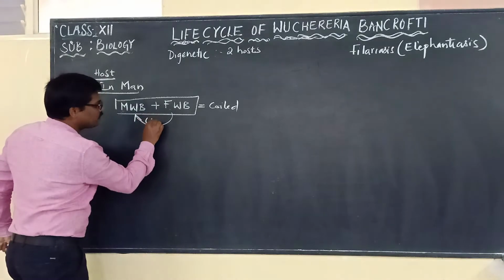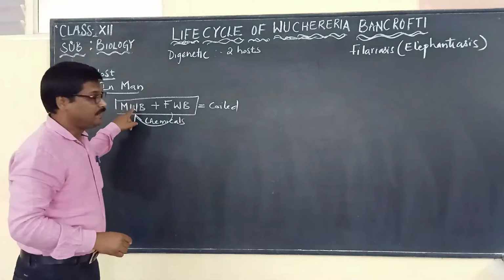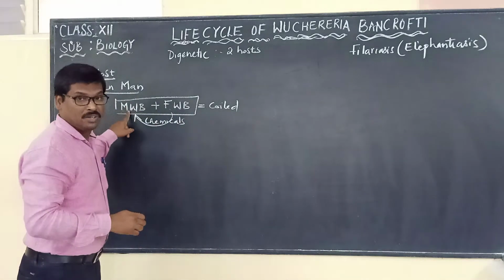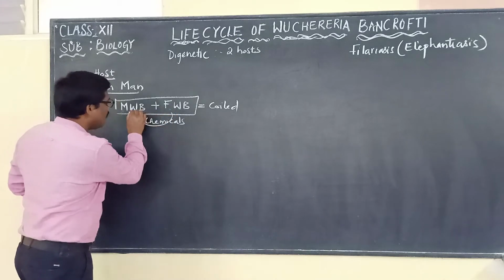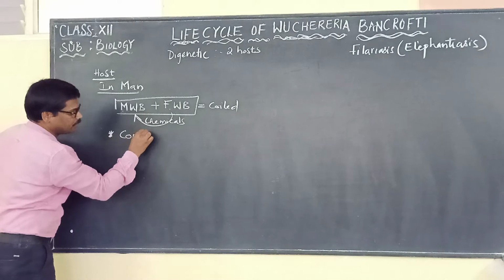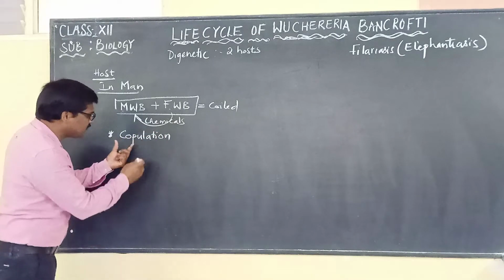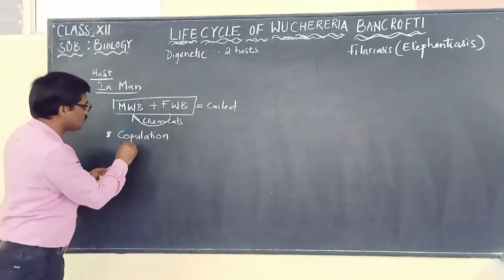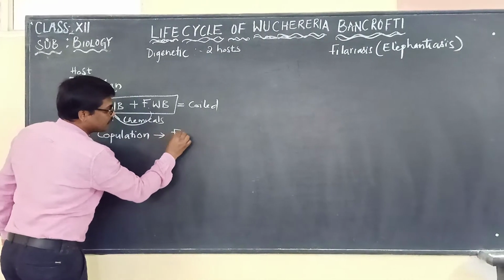With the release of those chemicals, the two participate in the process of copulation, which leads to fertilization.